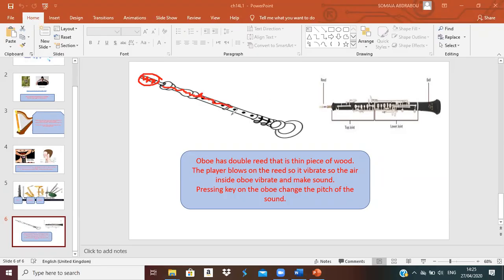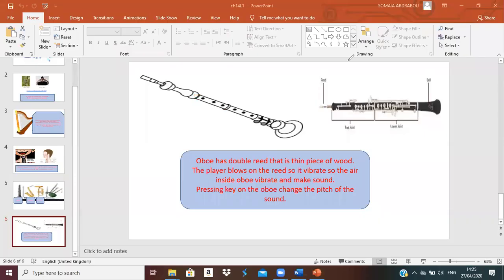How can I change the pitch of the sound? I can open a key here or close the key. It is like this. Listen to me. So here, those are keys. We can open some keys and close other keys to change the pitch inside the instrument.